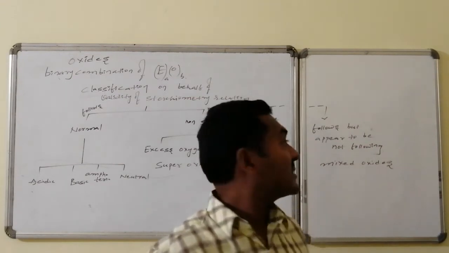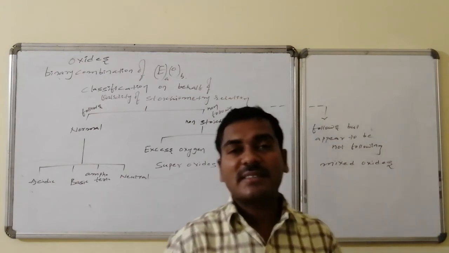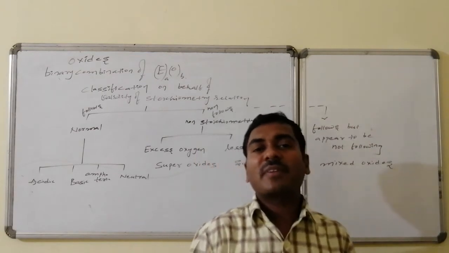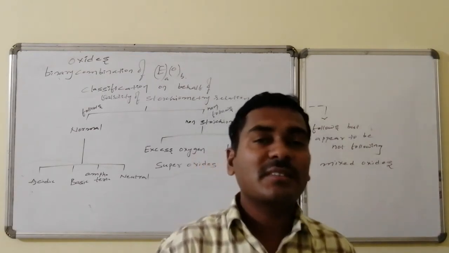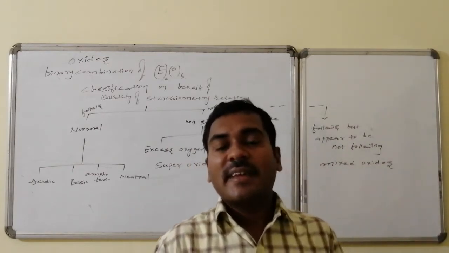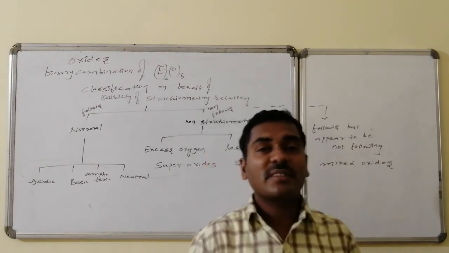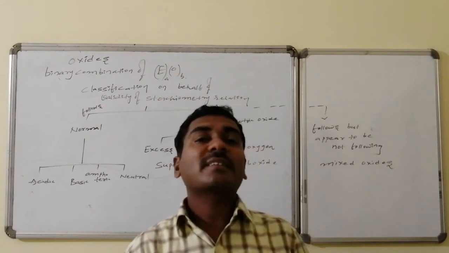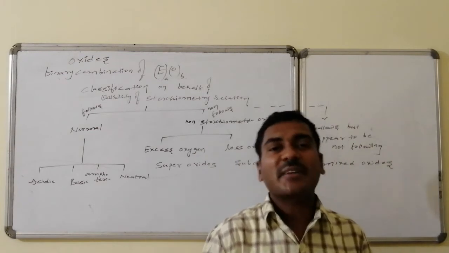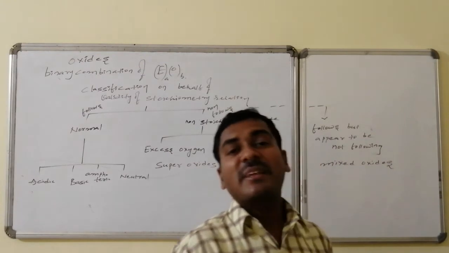Such oxides are said to be the mixed oxides, because an element can have many oxidation states. In each particular definite oxidation state, it combines with oxygen and forms the oxide. Some are lower oxides, some are higher oxides. A combination of different oxidation states can be present. Whichever oxides are formed in that way appear to be non-stoichiometric, but they are stoichiometric in nature, but that is a mixture. Hence, such oxides are said to be the mixed oxides.